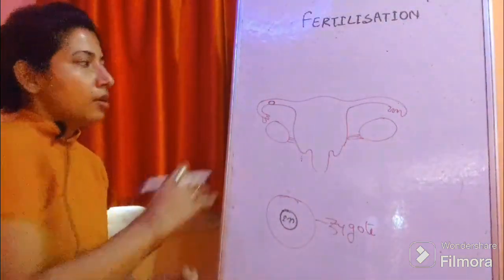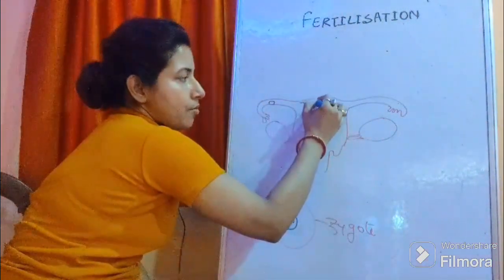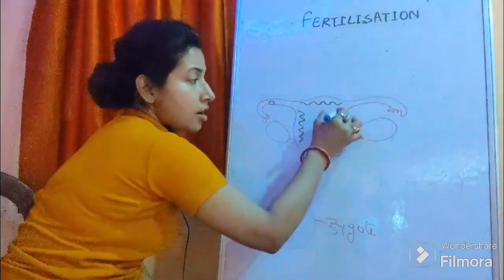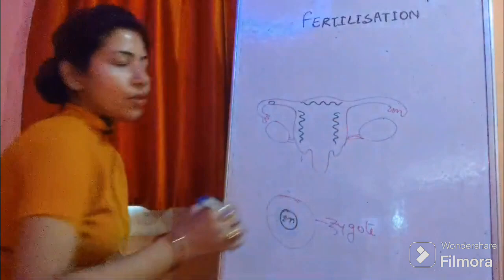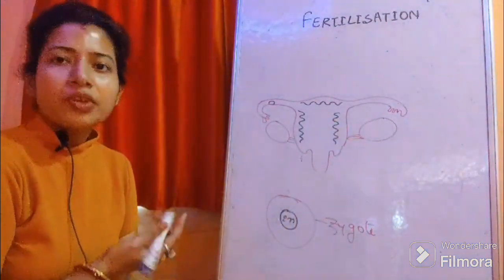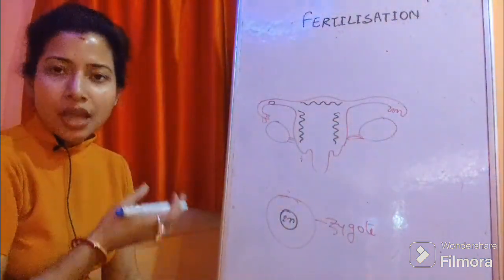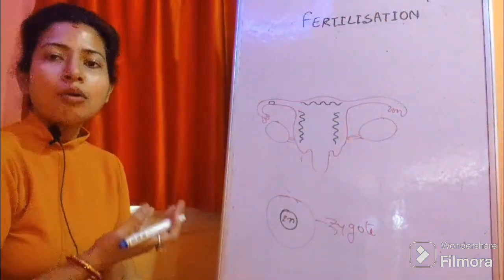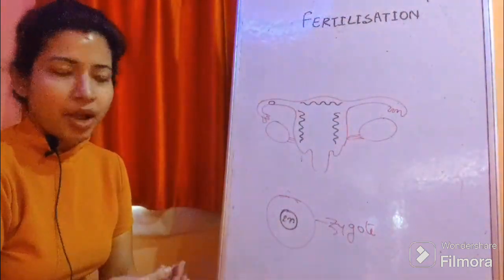Within this time, the endometrium, you have seen it earlier, the endometrium is the innermost layer of uterus. It is the vascularized layer. It is supplied with several capillaries, several blood vessels to embed the newly formed body or the embryo.